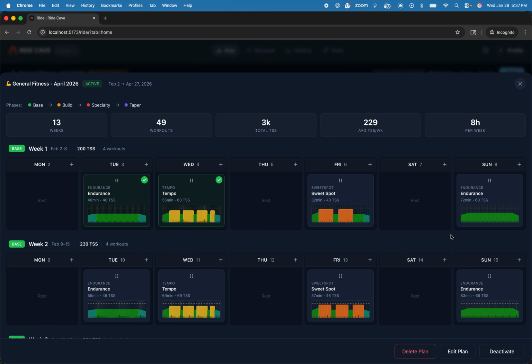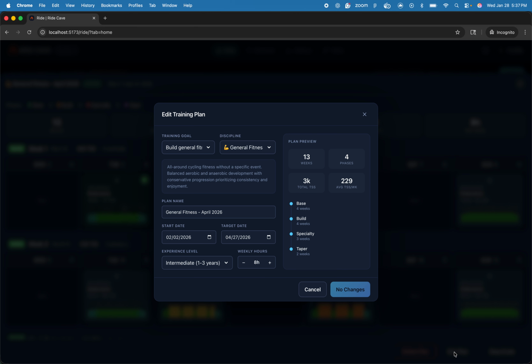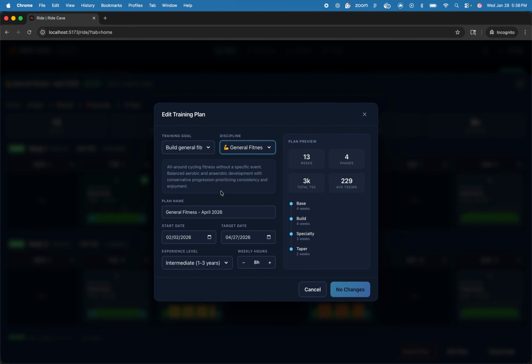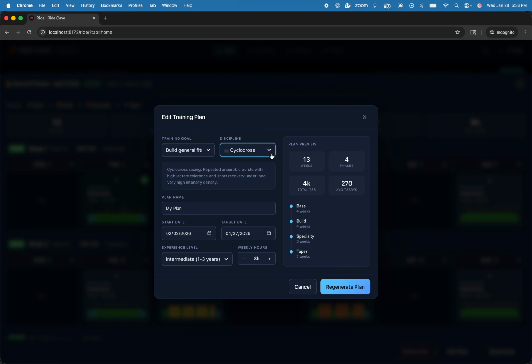I hope that's helpful. Editing right now is pretty limited. Well, not necessarily limited, but it will regenerate a new workout if you change any of these details. What you can change is the name. So if you didn't like this name, you can update it. And you'll see the button says save name. But if I change something like this, it'll regenerate. So right now you can only really change the name other than regenerating an entire plan.